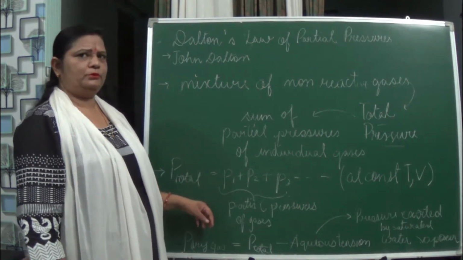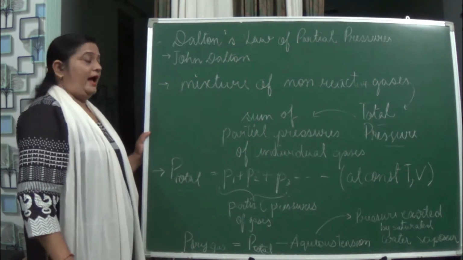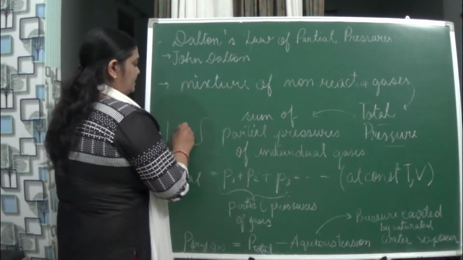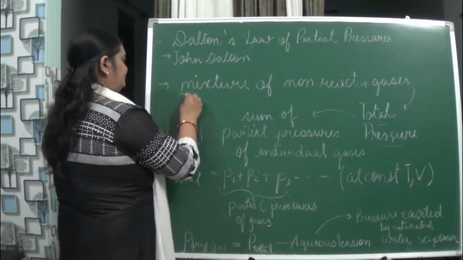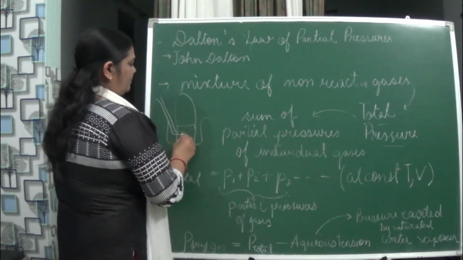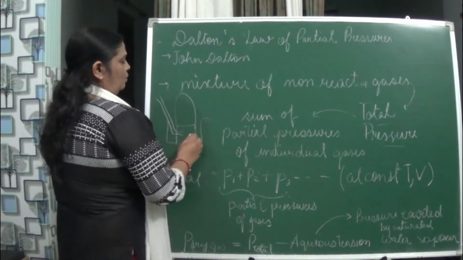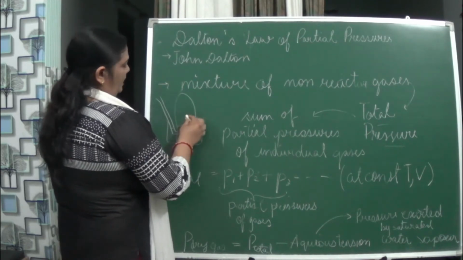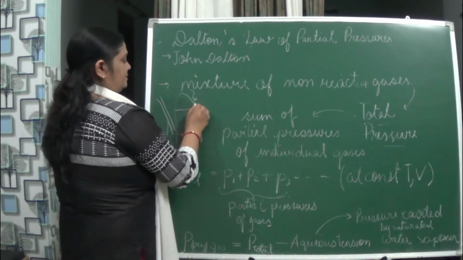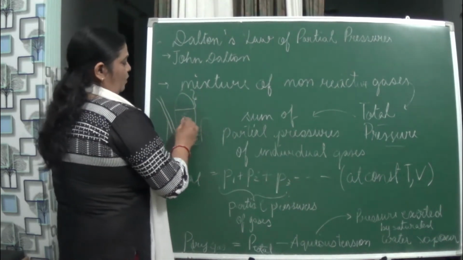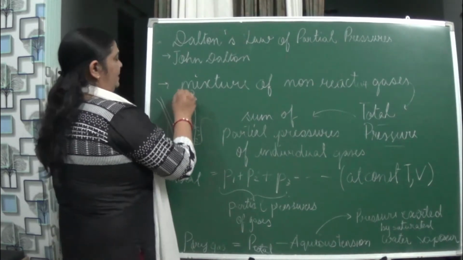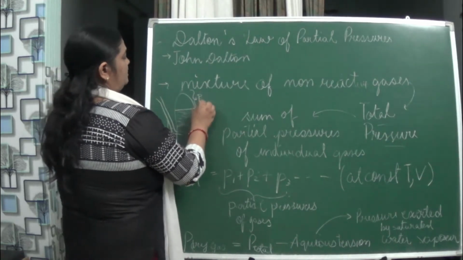So what do we have to do? Suppose we collect the gas in this manner. Here water is present, so the gas will come and be accommodated in this region. Here water is present, and what we get here is the P total.